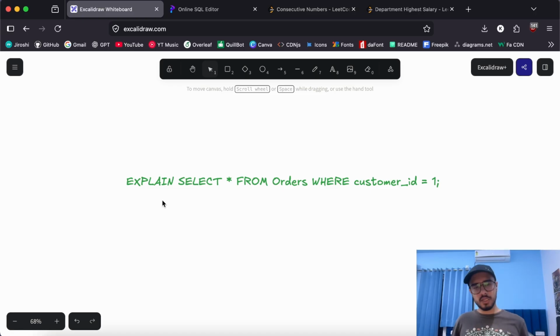It won't actually run the query, but it will show a blueprint of how it's going to run the query. Now there is another keyword called explain analyze, which will actually run the query as well, also giving the blueprint of how it ran the query. So these both keywords are really important to understand. If you are dealing with SQL optimization, you should study about it.